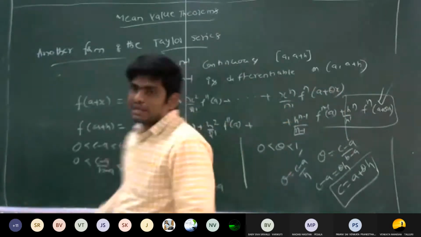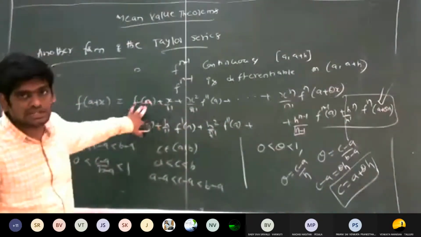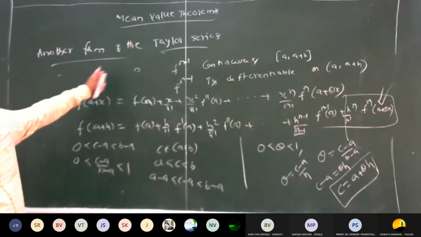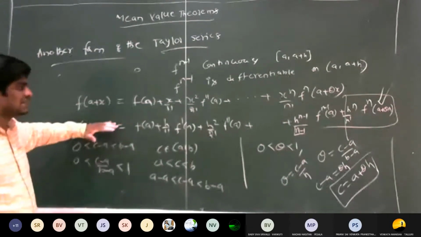That means you may write the same formula in terms of x also. It is not wrong, it is also correct. The interval is generally a to a plus x, where x is the length. So this is another form of the Taylor series.